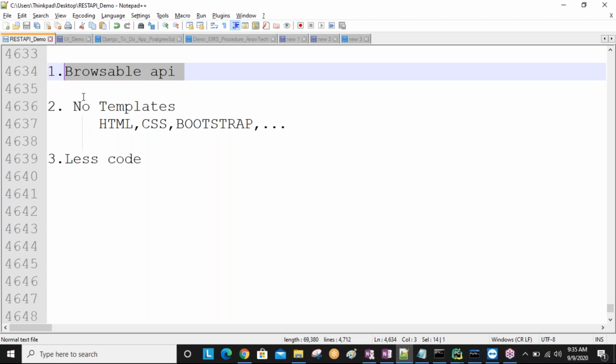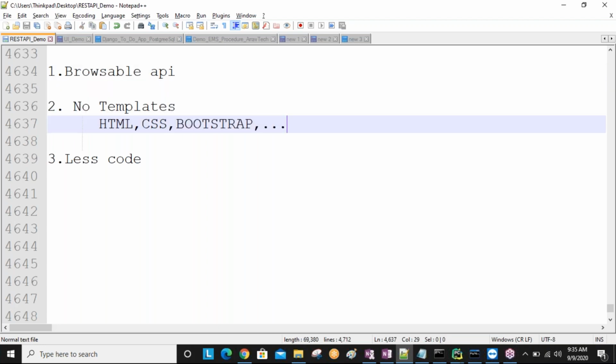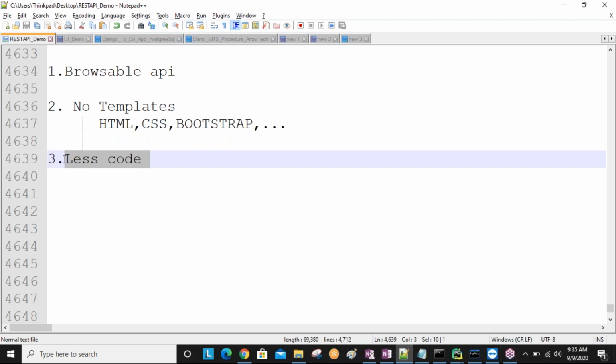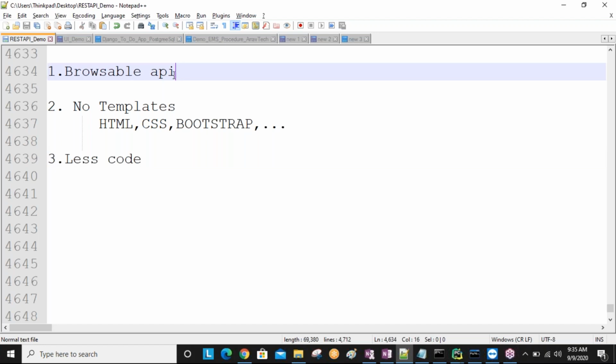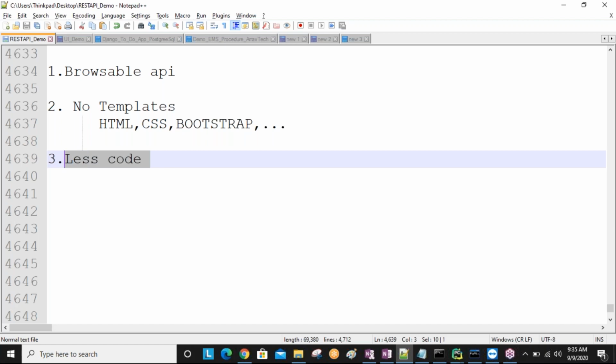So you are not developing HTMLs to do CRUD operations, for example, create, update, delete related. Then obviously our project related lines of code are going to decrease. Understand? For example, each HTML minimum 10 lines of code we are writing, sir, for create, update, delete, like this. So CRUD operation means 4 files, 4 HTMLs. 4 into 10, 40 lines of code minimum required. But if you are using Django REST framework, the browsable API concept comes by default. That's why less code we are going to write.